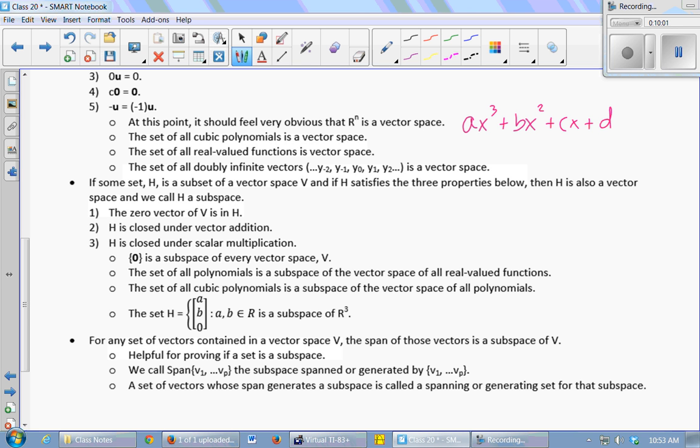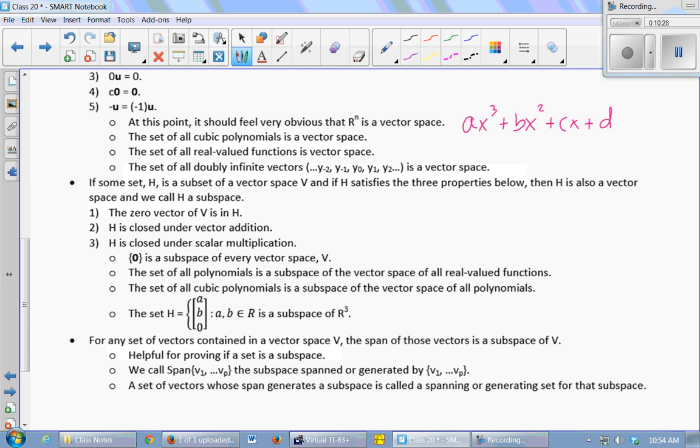If you have a function f and a function g and you add them together, you get another function. f plus g is just another function. If you multiply a function f by a scalar, you get another function. We'll take the zero function to be our zero vector, calling them vectors, even though they're not vectors. So all functions also make a vector space.